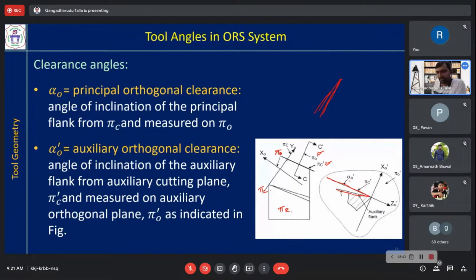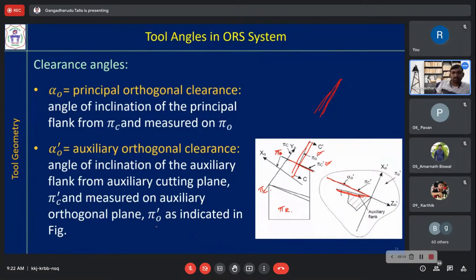Same thing: it is the angle of inclination of the auxiliary flank, that means this one, from the auxiliary cutting plane, that is pi c prime, and measured on the auxiliary orthogonal plane.